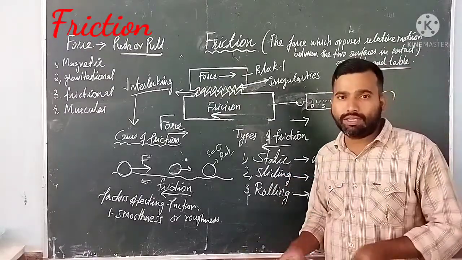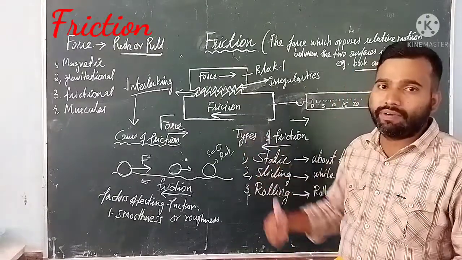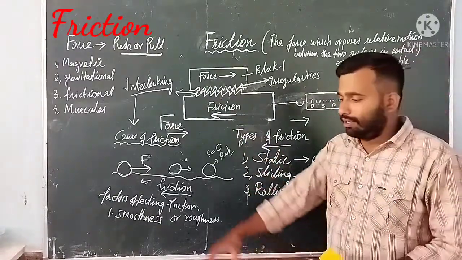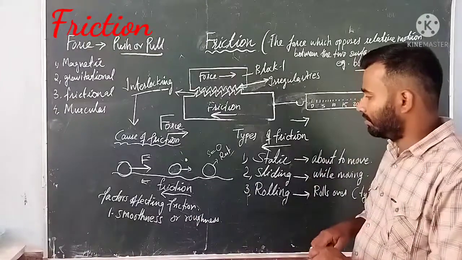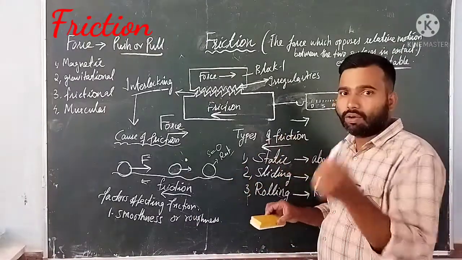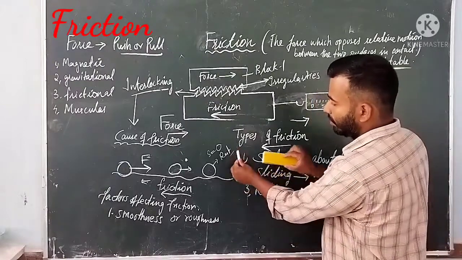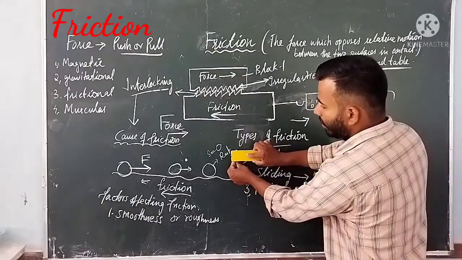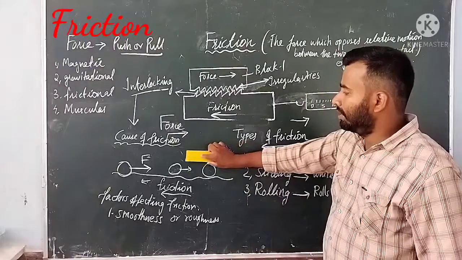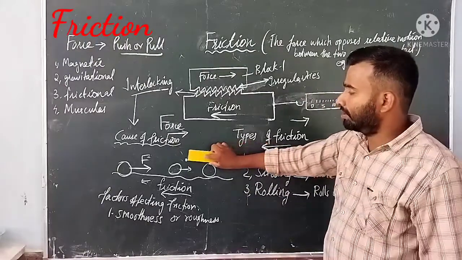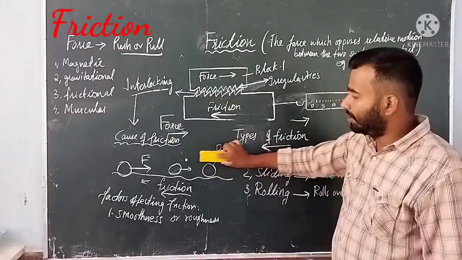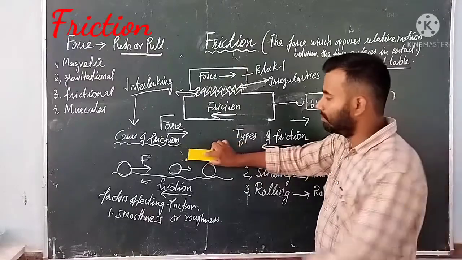You might have seen a trolley bag, even though it is very heavy, 15 kg or 20 kg, you can easily pull it. Why is it? Because rollers, tires are there at the bottom. Suppose you keep this chalk piece over here, and now if you try to roll this duster or this board, it will be so easy to roll.